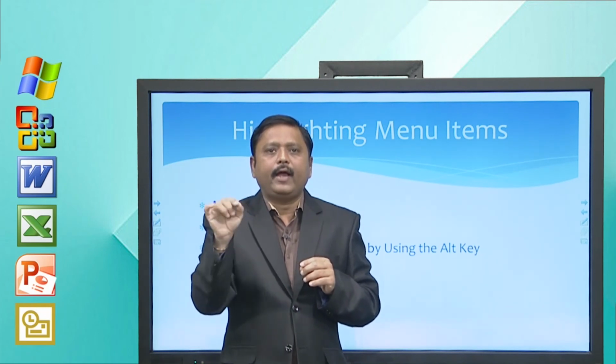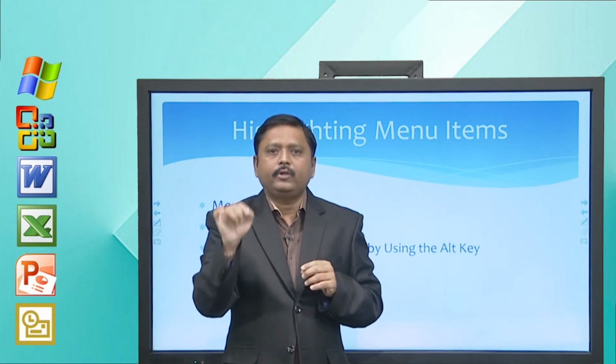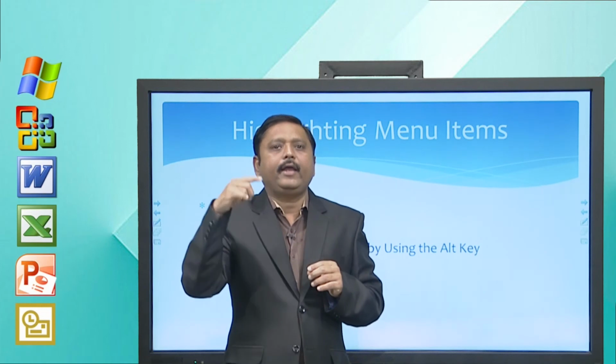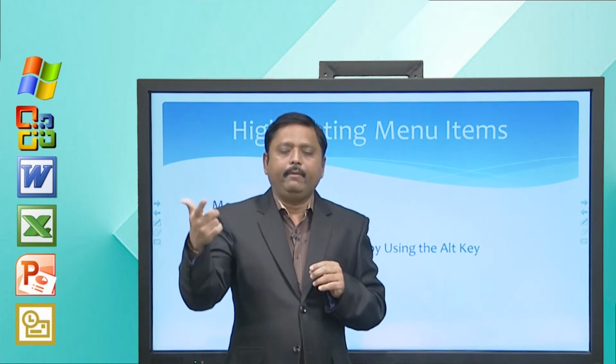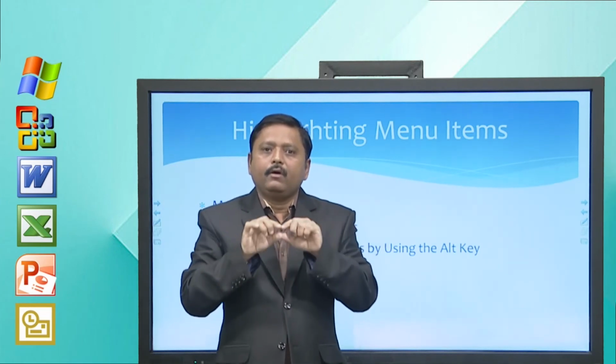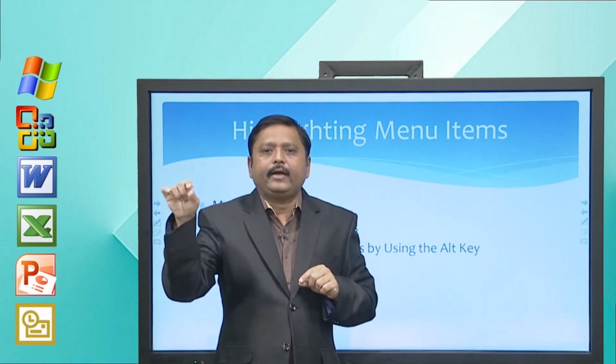For example, in File, F is highlighted with an underline, so that I can understand that by pressing F I can activate the File menu.